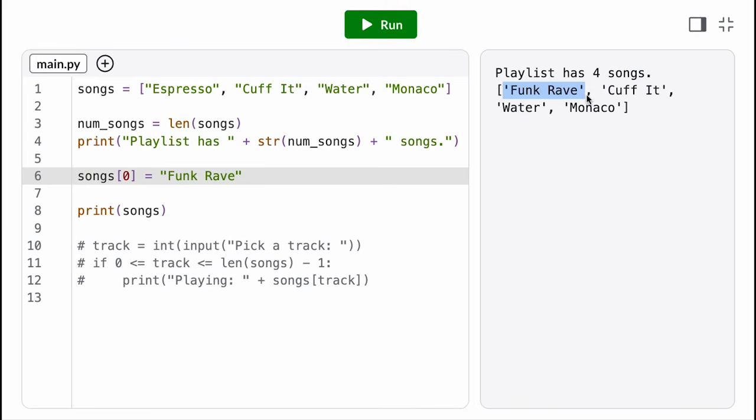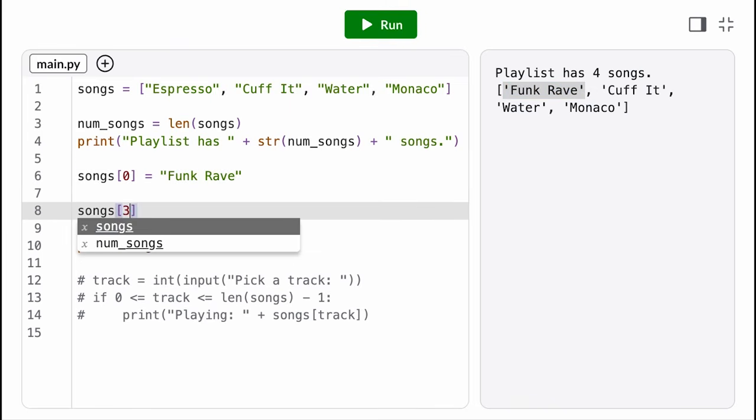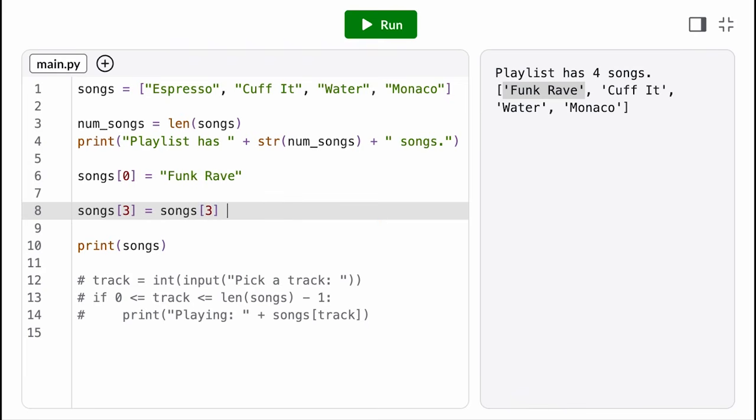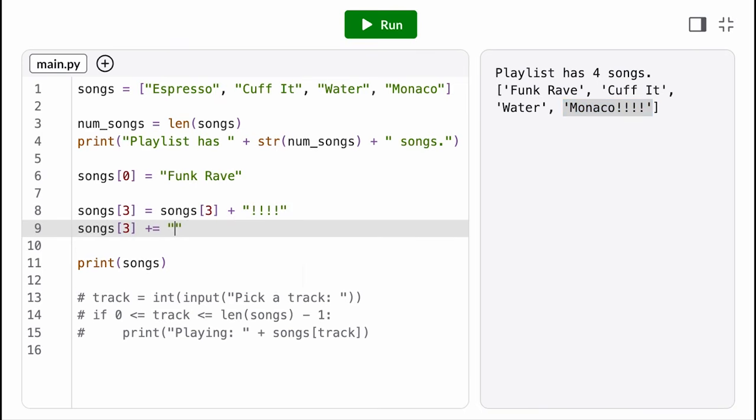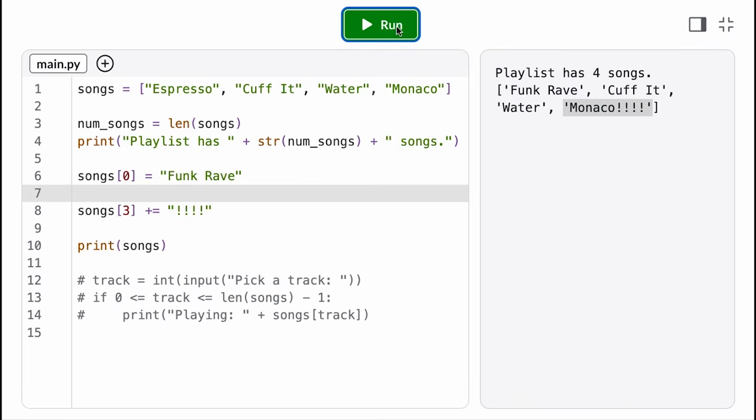And we can also write a self-referencing assignment statement where we grab the current value, modify it, and store it back in the same location, which we can also write with our plus equals syntax shortcut. Either way we write it, we can see that we modified the element at index 3. We concatenated those exclamation marks.